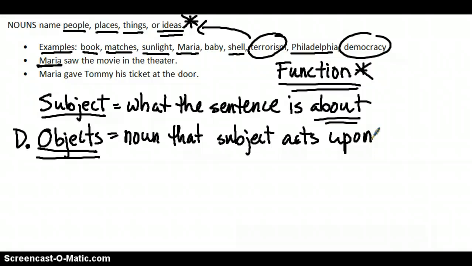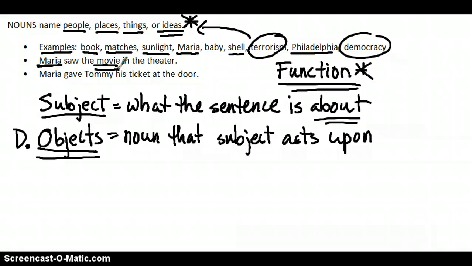What is it that she saw? She saw the movie. That makes movie the direct object in the sentence because it is being viewed by Maria. Maria is acting upon the movie by viewing it. That's the second function of a noun.